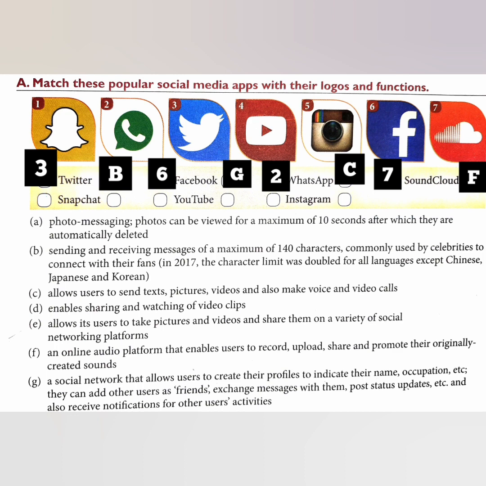Now next is Snapchat. I know that many of you have this app. Snapchat logo is number 1 and its function is that it is a photo messaging app. The photos can be viewed for a maximum of 10 seconds, after which they are automatically deleted. So next is YouTube.